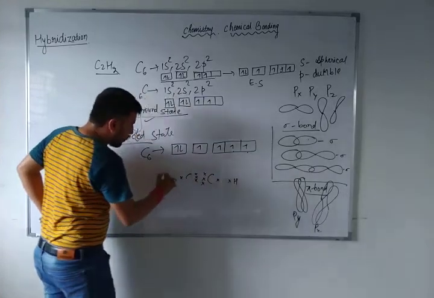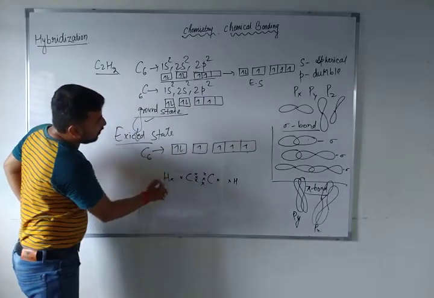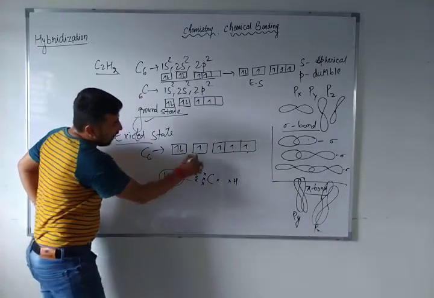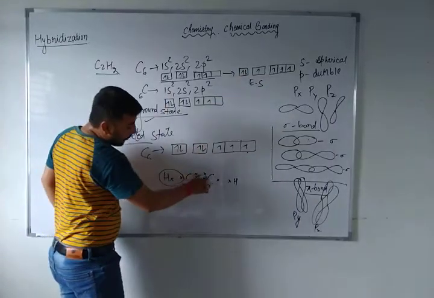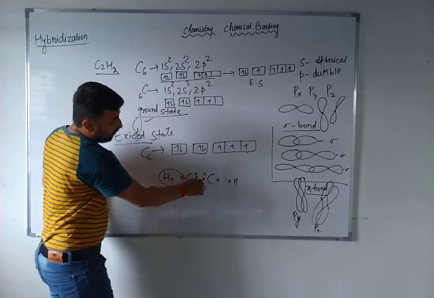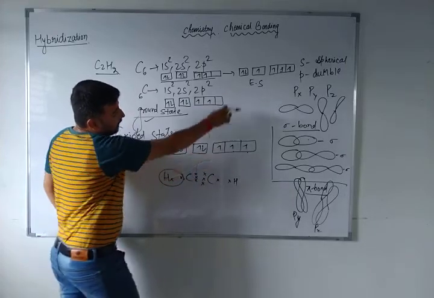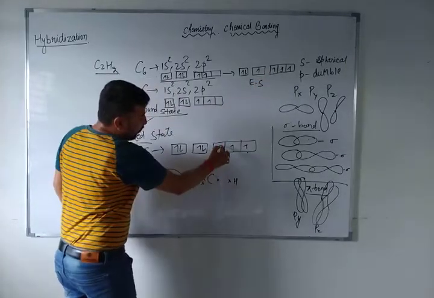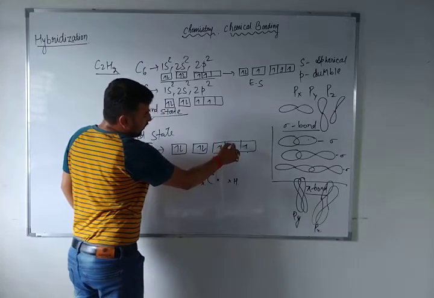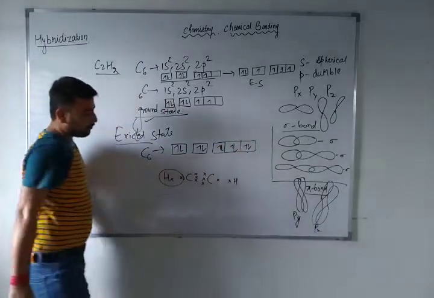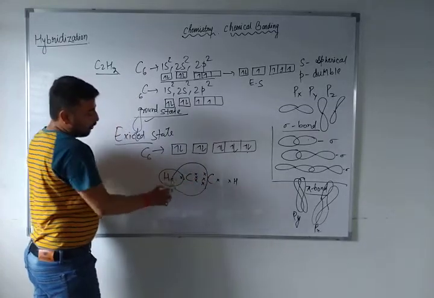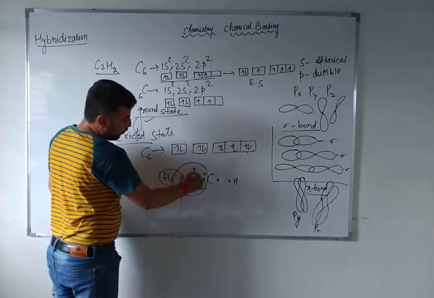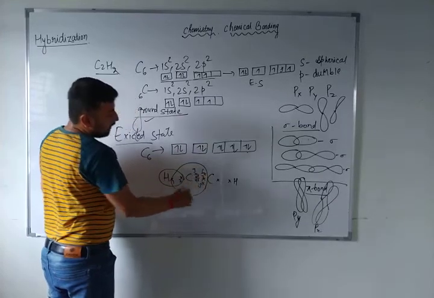So this hydrogen 1 electron will overlap here, and these 3 electrons of this carbon will overlap here, 1, 2, 3. So they have overlapped.